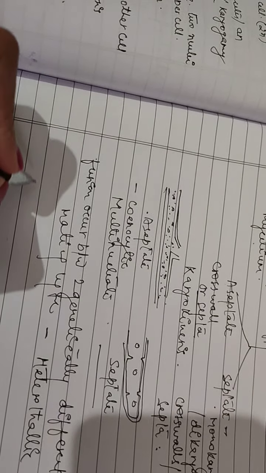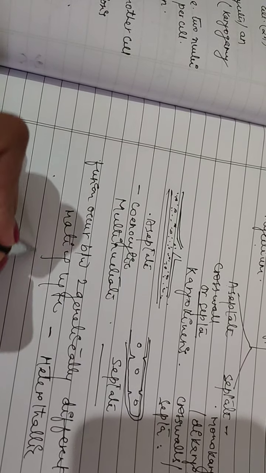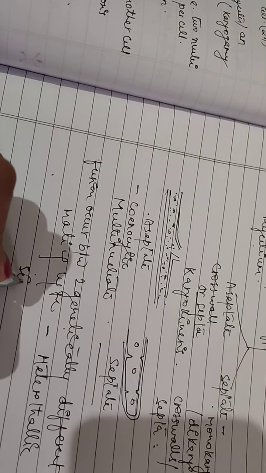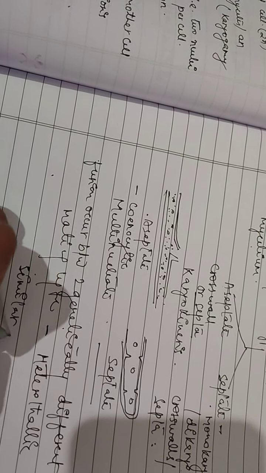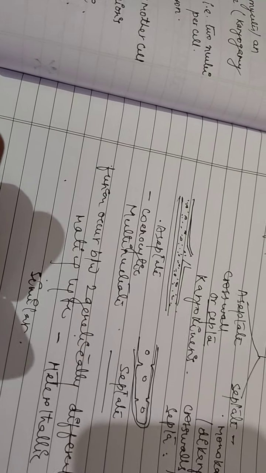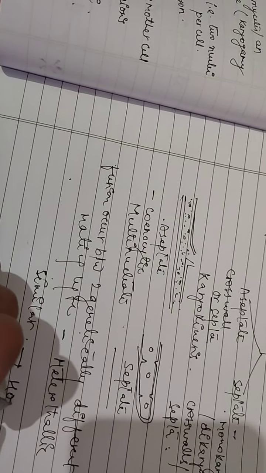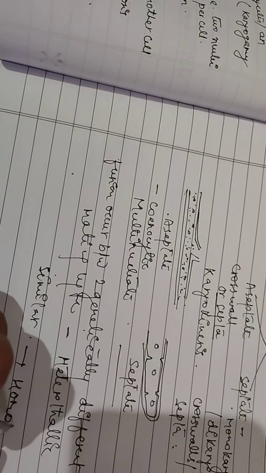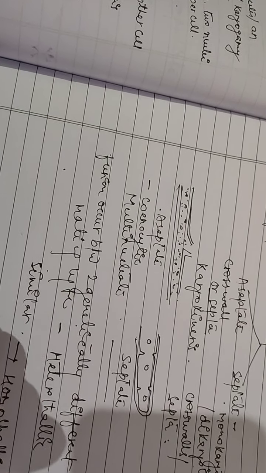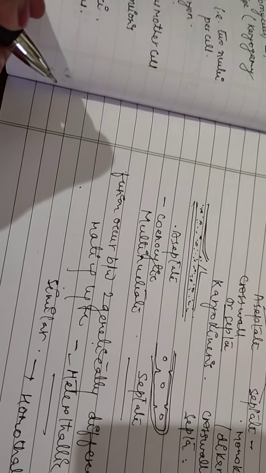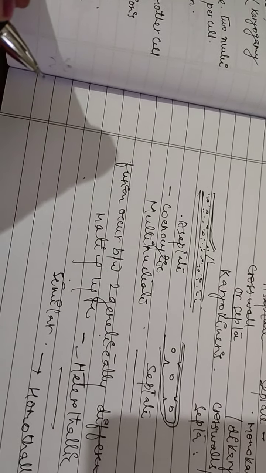And when fusion occurs between two genetically similar nuclei, it is called homothallic. Homo means same, thallic means thallus, hetero means different thallus. So this is homothallic and heterothallic.